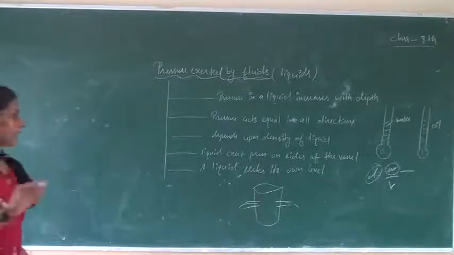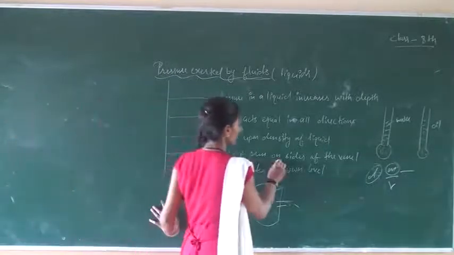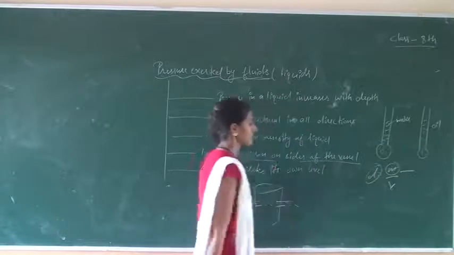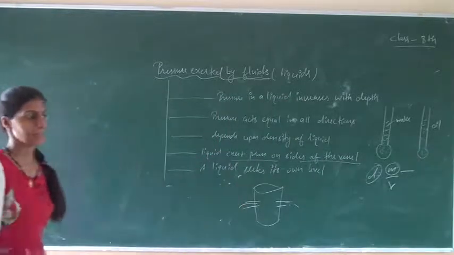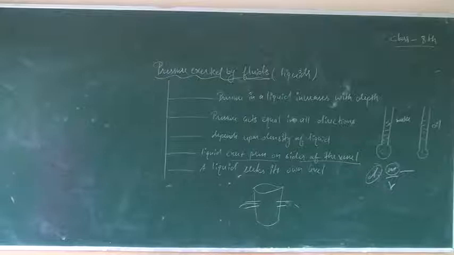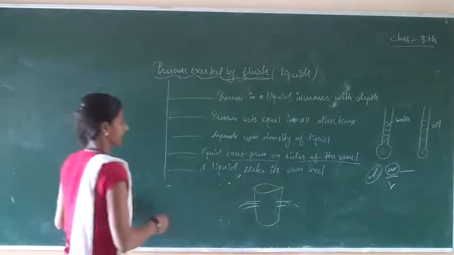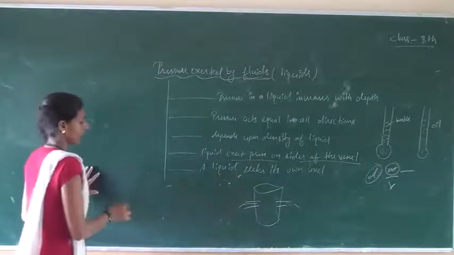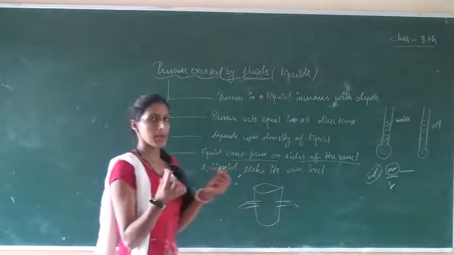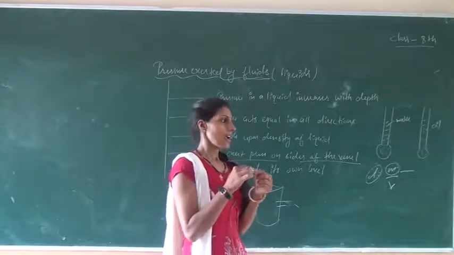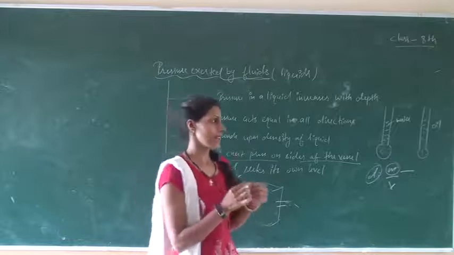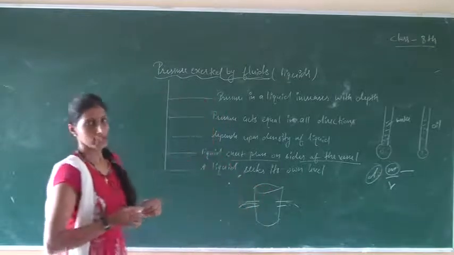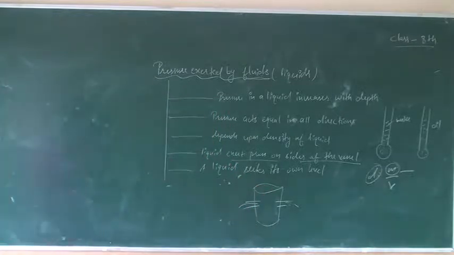After that, liquids also exert pressure on the sides of the vessel. We take a metallic cylinder provided with a small opening near the base, and with this opening we attach a balloon.